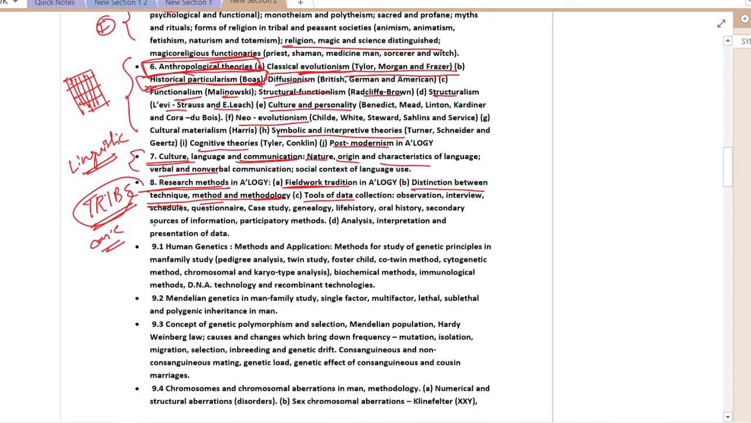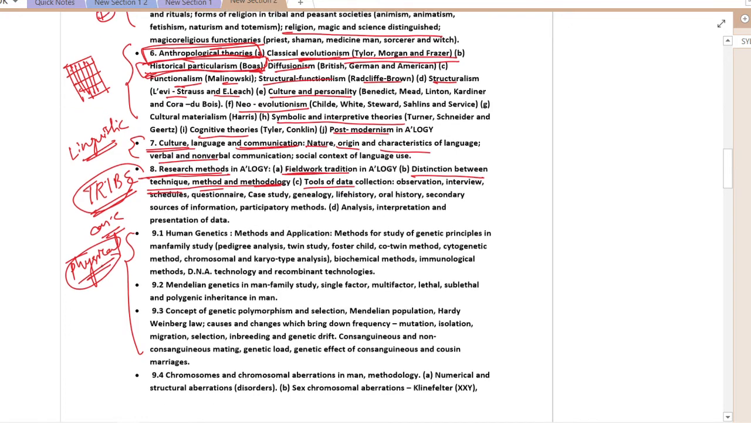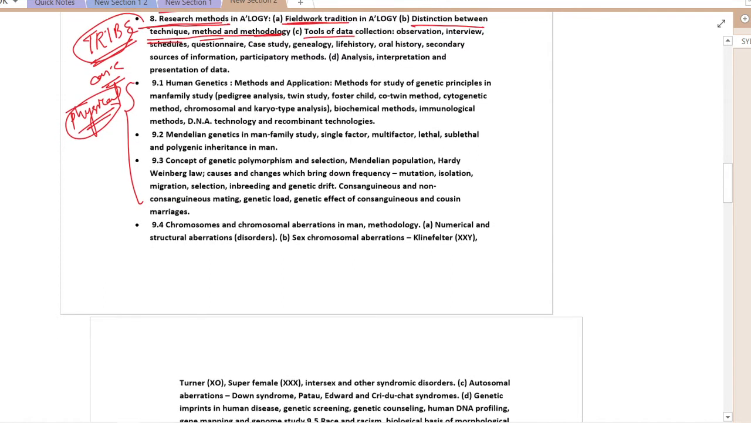In chapter 9, it will be your physical anthropology. Physical anthropology will start from paper 9 and then it will continue. In unit 9.1, the main focus will be on human genetics. 9.2: Mendelian genetics, family studies, single factor, multi-factor, lethal, sublethal. 9.3 will be the concept of genetic polymorphism and selection, Mendelian population, etc.